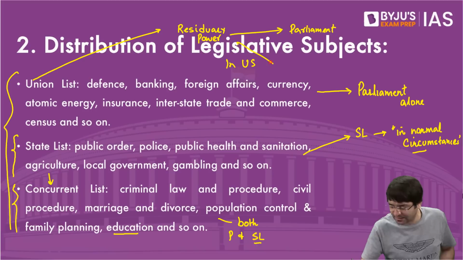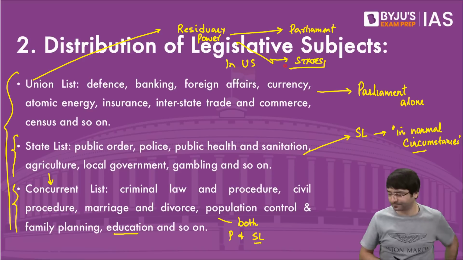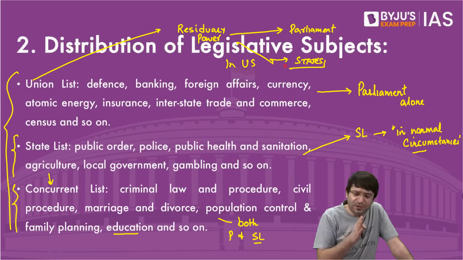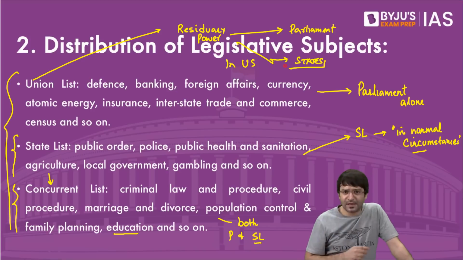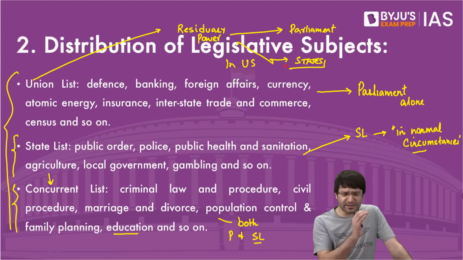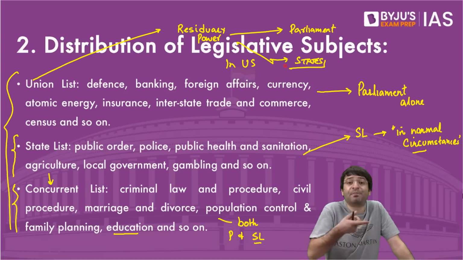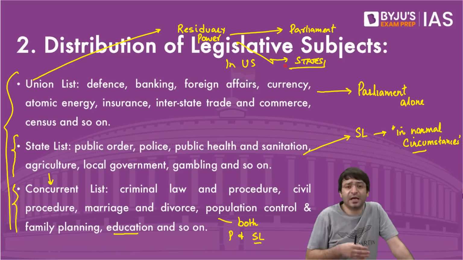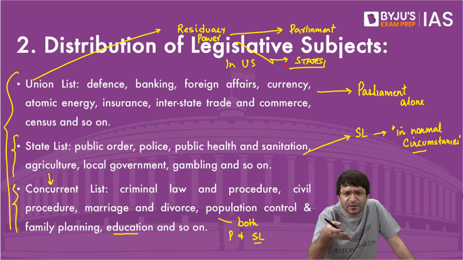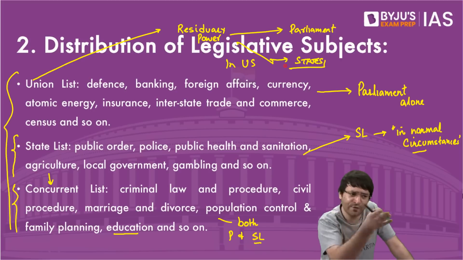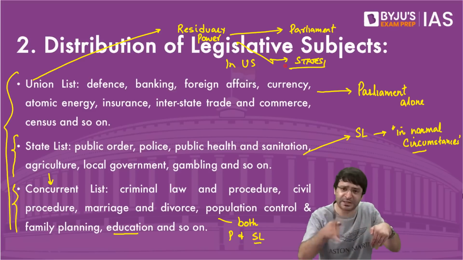In the United States, this residuary power is with the states. What is residuary power? Residue is whatever else is left. Can we mention everything in the union list, state list, concurrent list? No. What if there is an item which appears later? Later in the sense, right now we have no idea about it, but it may appear later. And once it appears, who will we allocate this item to? Because it's residue. It is not mentioned currently in the union list, state list, concurrent list.